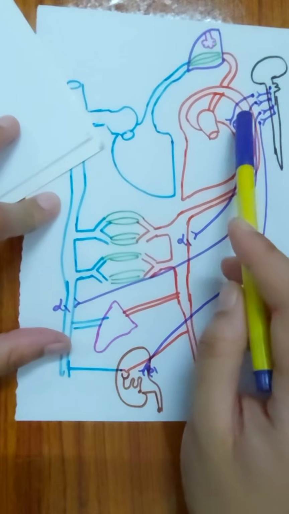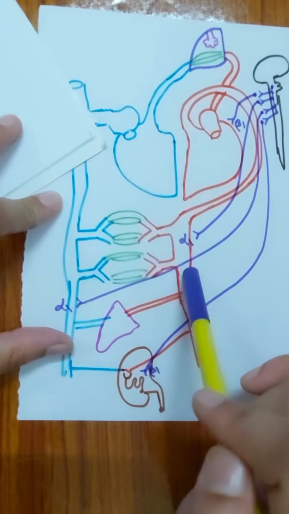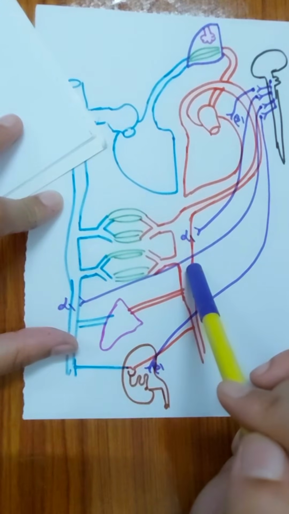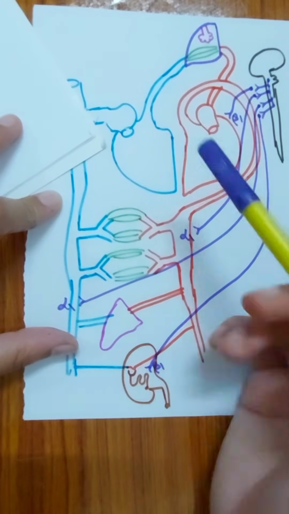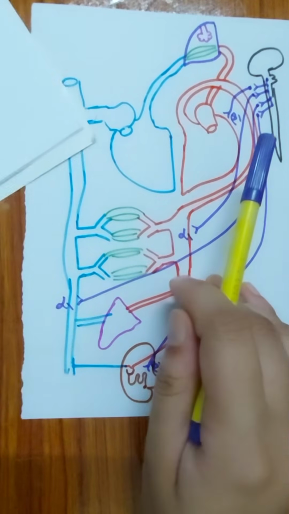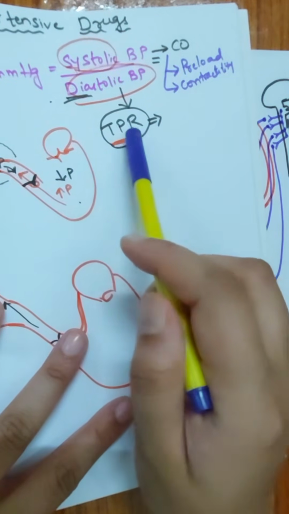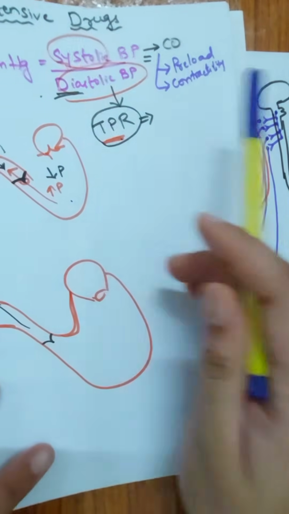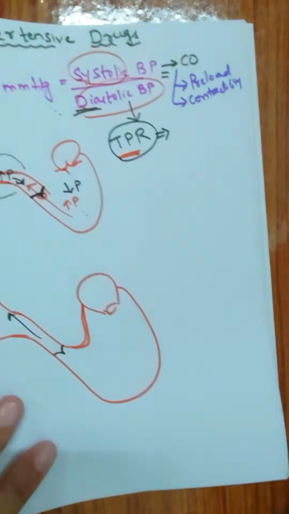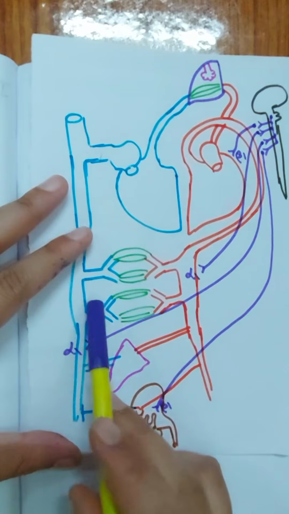Next, a neuron is approaching the alpha 1 receptor of the arteries, and what happens when the alpha 1 receptor of these arteries is activated? Yes, it will produce arteriolar constriction. Arteriolar constriction means it will increase the total peripheral resistance, and in turn it will cause an increase in the diastolic blood pressure.